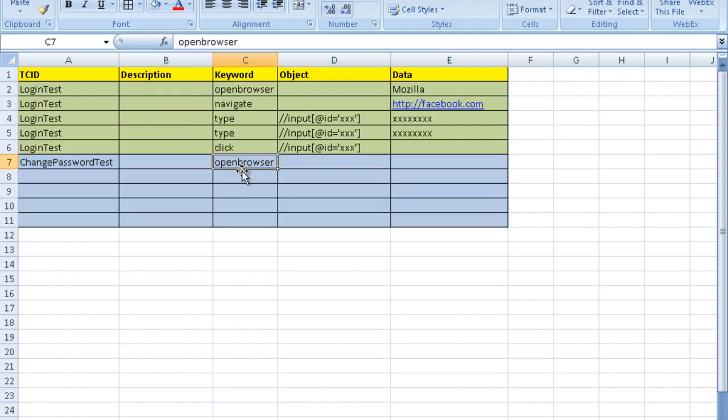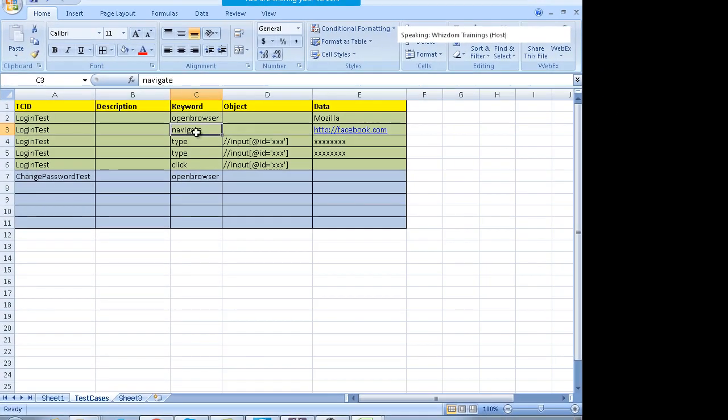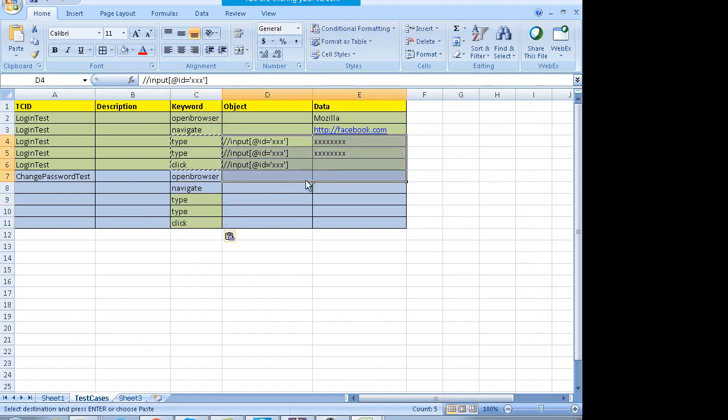Fine, the first keyword is open browser. The next keyword is navigate. You navigate to the website. You log in. Type, click, three keywords, some data and objects.